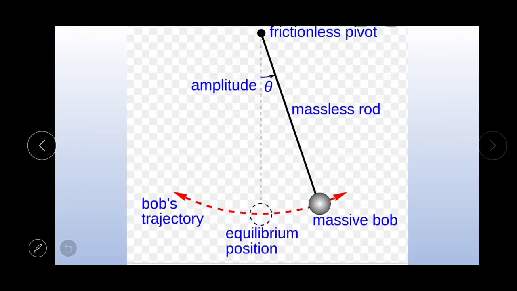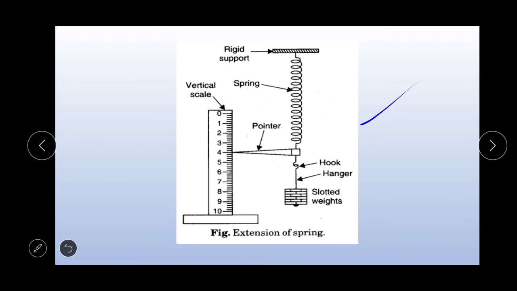When one end of the spring is attached to a rigid support and some weights are suspended at the other end, it executes oscillations. Those oscillations are called simple harmonic motions.